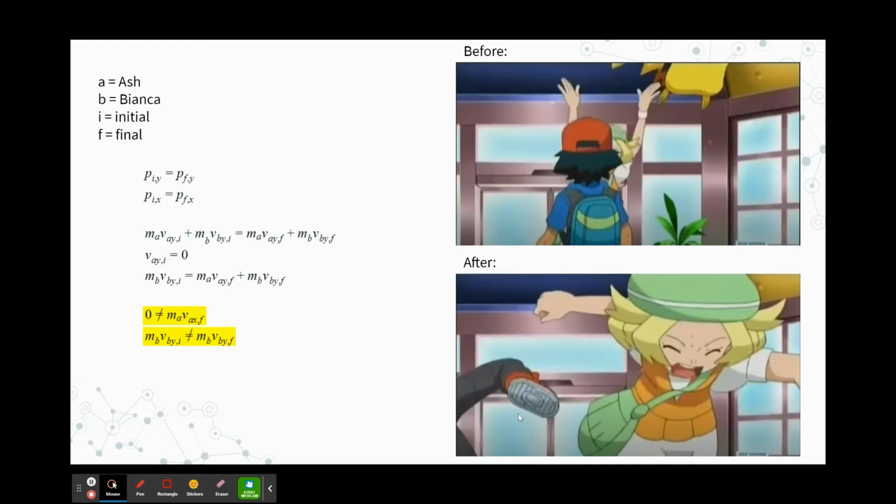And also after the collision, some of the momentum from Bianca, her initial momentum, should have been transferred to Ash, which would allow him to have momentum to move backwards. And as we can see here, he should have had some final momentum in the y direction. And then also Bianca's final momentum should have decreased because of conservation of momentum. And therefore, what should have happened is that Ash should have had momentum in the y direction, and Bianca's momentum should have decreased after the collision.